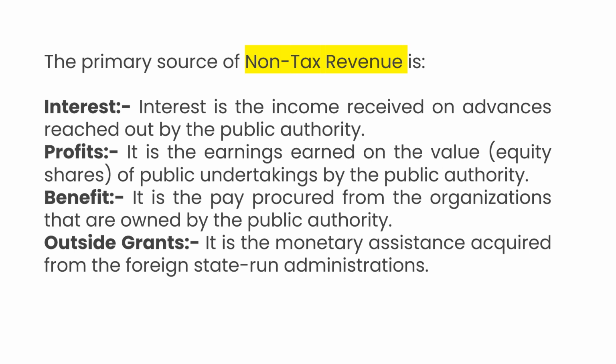The first one is non-tax revenue. You can read here: interest. Interest is the income received on advances made by a public authority. Profits are the earnings from public undertakings by a public authority. Benefits and outside grants are monetary assistance acquired from foreign governments.